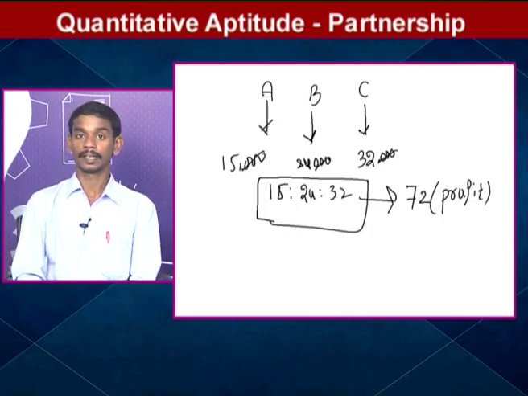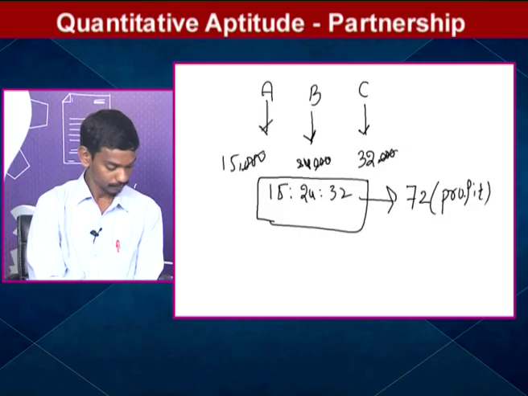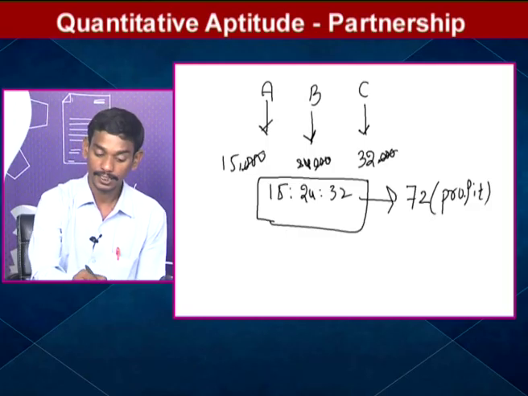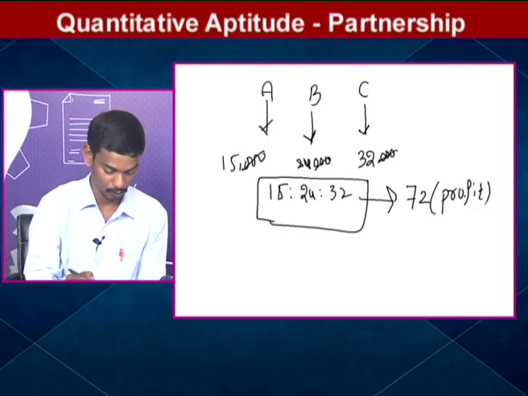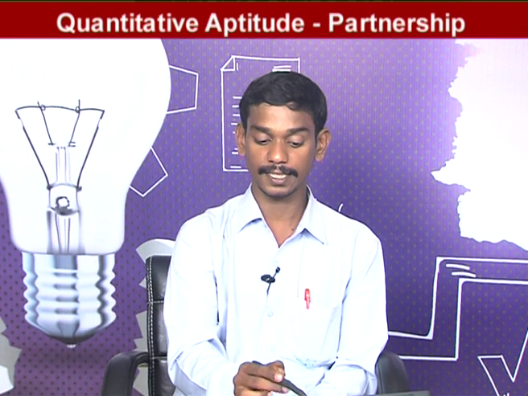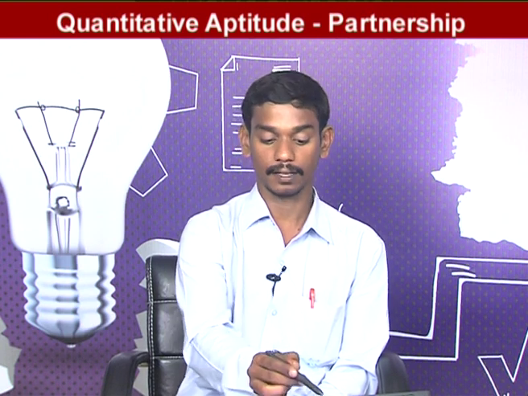Already in this question, the difference between the share of A and B is given as 18,000. How many parts difference is there? B got 24 parts as a share and A got 15 parts as a share. How many parts difference is there here? 9 parts. 9 parts means 18,000.